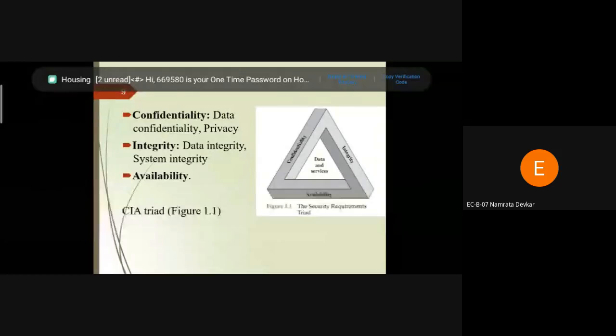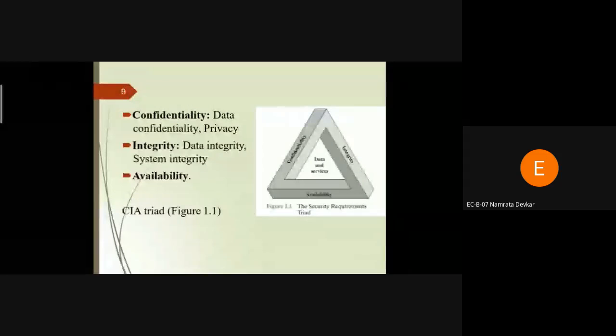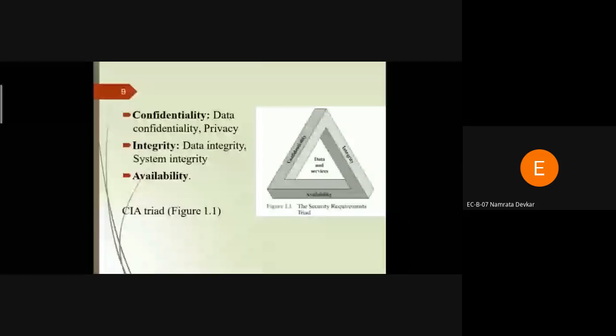If we have to protect our data, then without our permission no one can access our data. That is called data confidentiality. In privacy, we can use the various security mechanisms to secure our data. We can provide various keys, we can put various passwords. That comes under privacy.